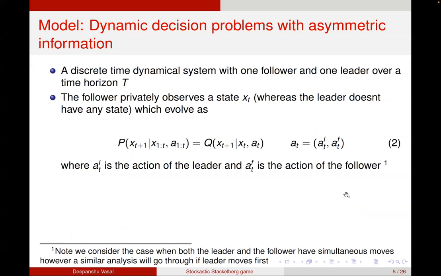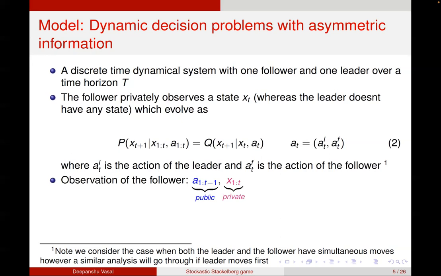In this talk, I'm going to assume that both leader and follower are taking actions simultaneously. Generally in Stackelberg games, the leader plays first and then the follower plays, but here I'm assuming both of them are playing simultaneously. But these are just minor tweaks. I can tweak from one to the other. It doesn't change the nature of the problem or the solution that I'm considering in this talk.